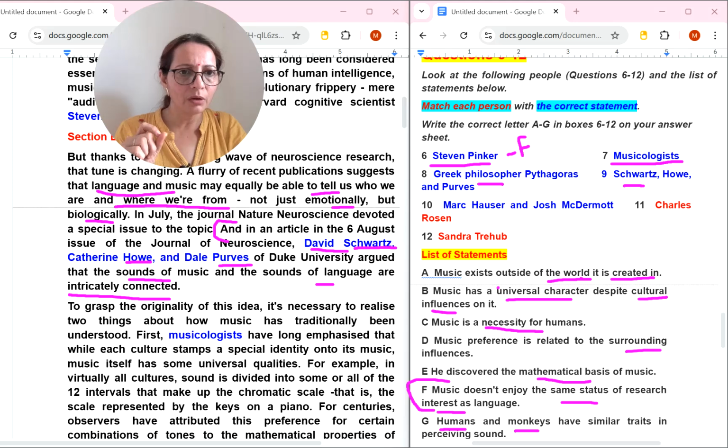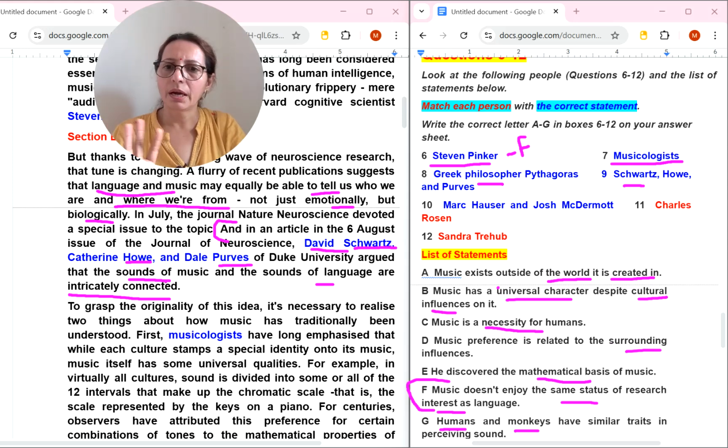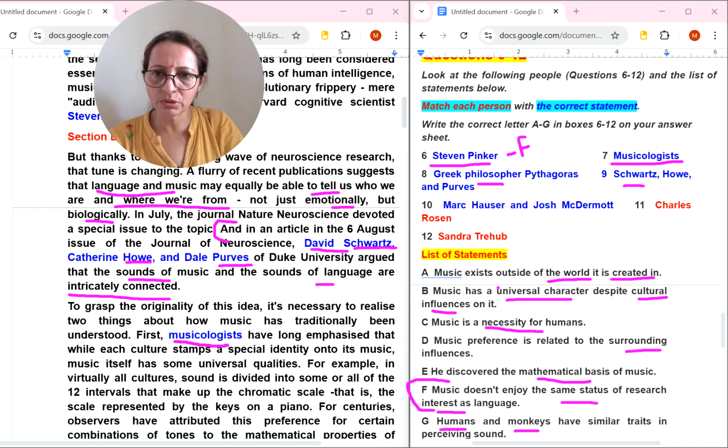Music exists outside the world it is created in. Okay, no. Music has a universal character, that is also not described. Music is a necessity for humans. This is also music preference is related to the surrounding influences, this is preference. Okay, I will leave this. So let's do this person name.